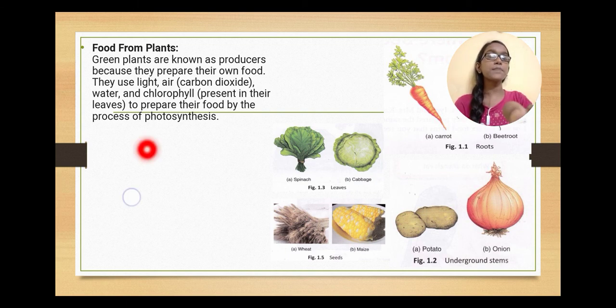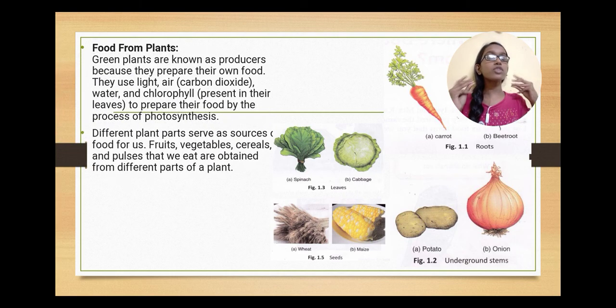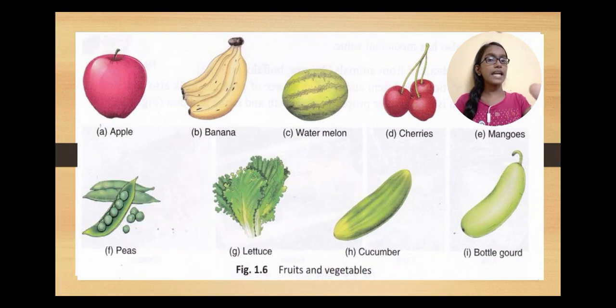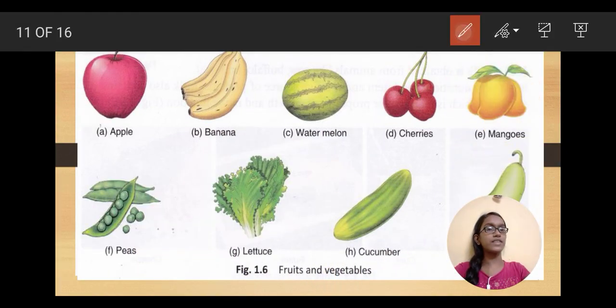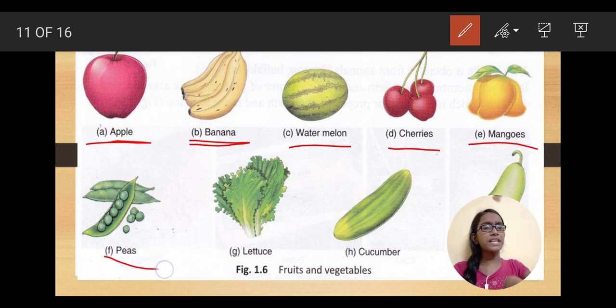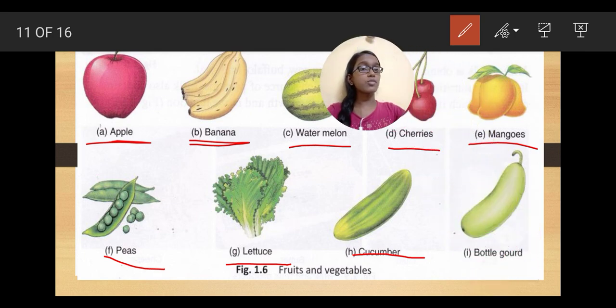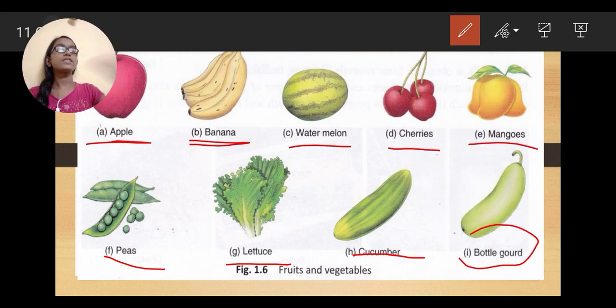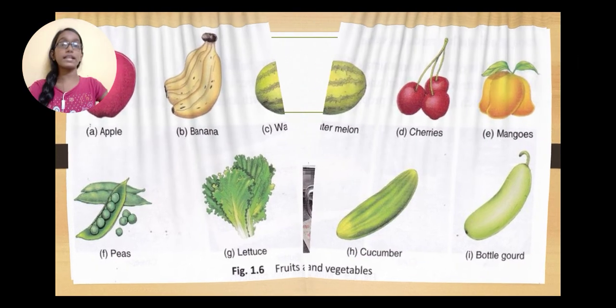Green plants are known as producers because they prepare their own food. They prepare their own food through photosynthesis. But not only do they prepare their own food through photosynthesis, they also help us to get our food. They also provide us with foods, right? We eat different parts of a plant as foods. Now here are the fruits and vegetables that we get from plants, like apple, the bananas, the watermelon, the cherries, the yummy mangoes, the peas, the lettuce, then the cucumbers, and then comes the bottle gourd. We get all of this food through plants.